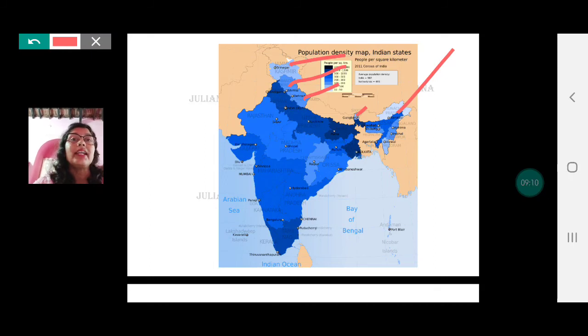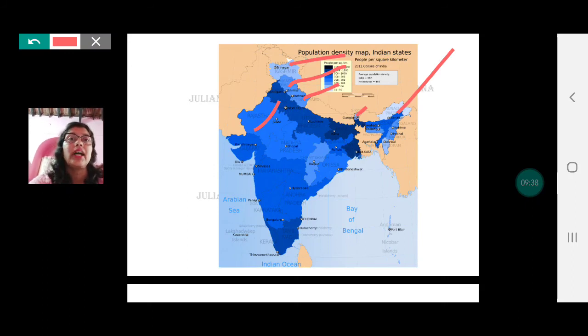Yes, these are places with unfavorable climate. The climate here is very, very cold. Moreover, they have rugged topography. That is, they have mountainous areas and nobody would like to live on the mountains, right? Majority of people love to live on the plains. Then what about Rajasthan? Rajasthan has a very hostile climate, very high temperature, lack of water. So these are some reasons why the population is unevenly distributed.